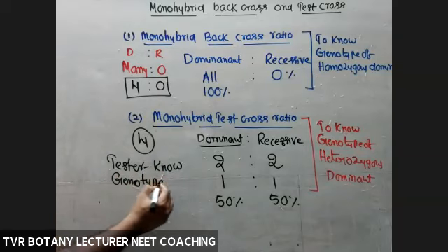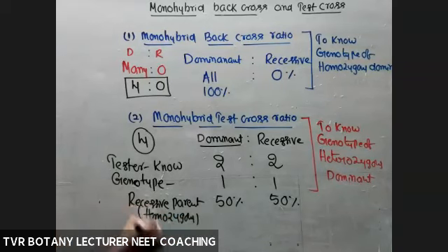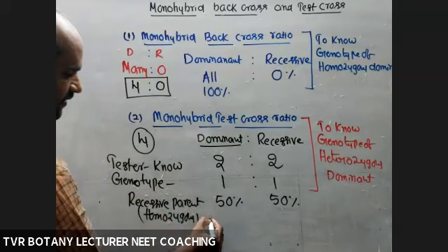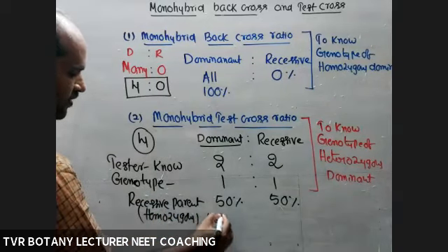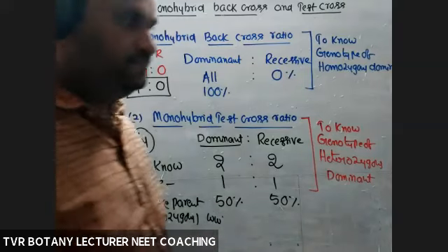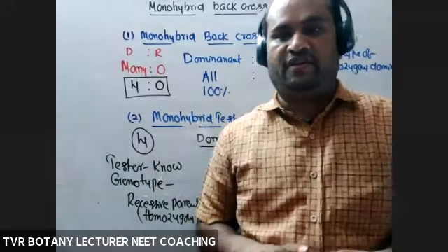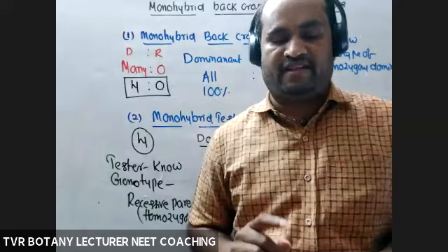Tester is a known genotype, that is a recessive parent, a homozygous recessive parent. In this case, here, small w, small w. So on the basis of the phenotype of a recessive individual, we can say that that is in homozygous condition.